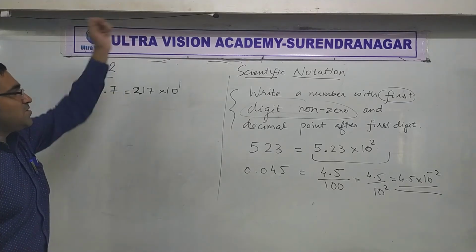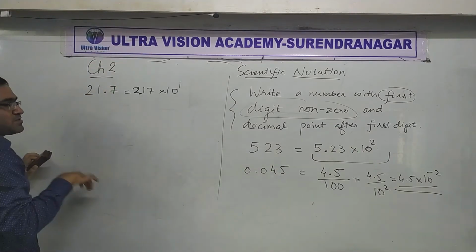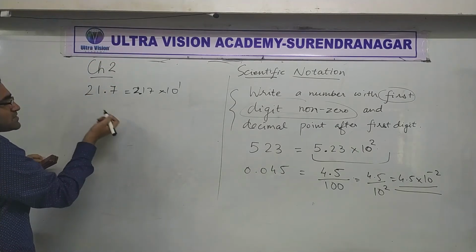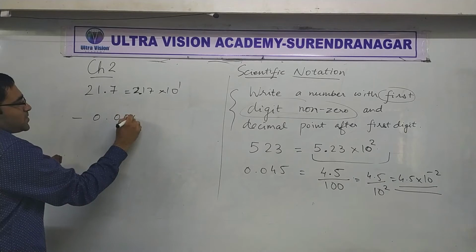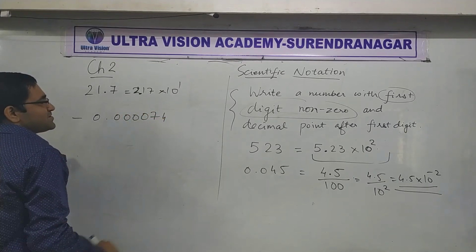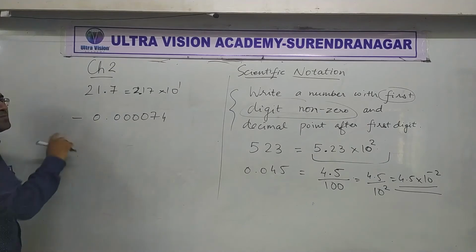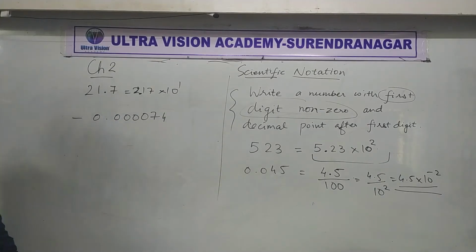Very good. Okay. One more. Last one for this particular topic. Suppose someone gives you minus 0.000074. Can you convert this to scientific notation? Come on. Fast. Hurry up, people. And don't forget the minus sign at front.